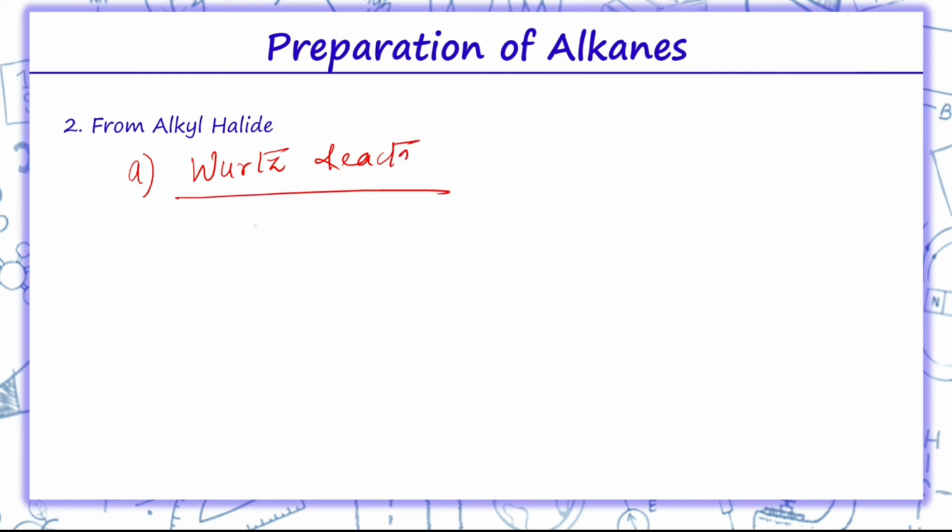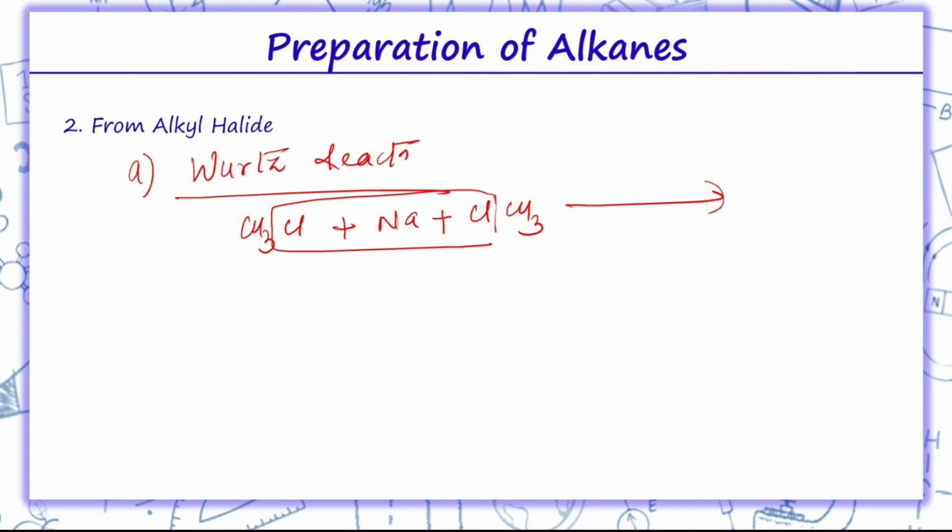In Wurtz reaction, we take alkyl halide like CH3Cl plus sodium. Here 2 moles of alkyl halides are taken, so we will write like this. Thus, this NaCl will be eliminated. This reaction takes place in presence of dry ether, and we get ethane as a byproduct.